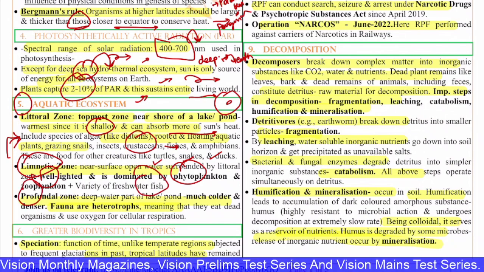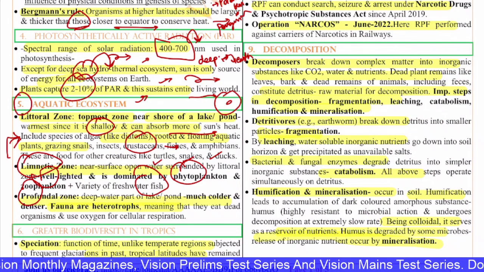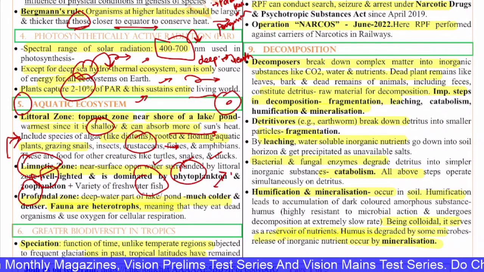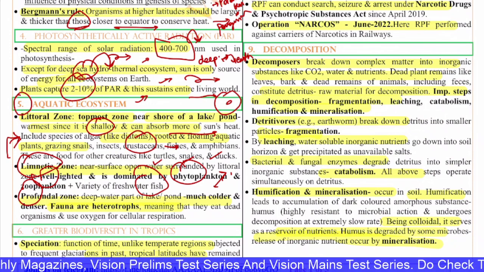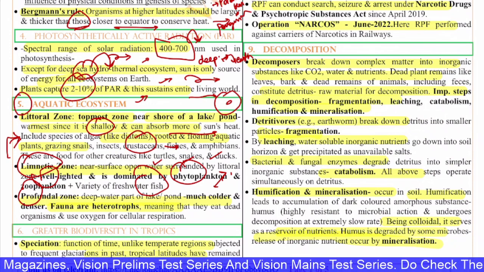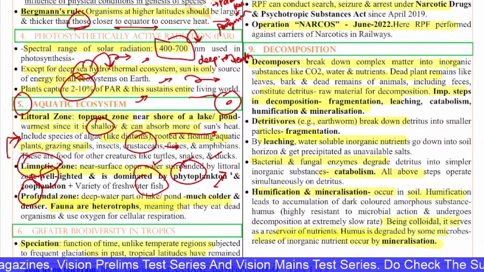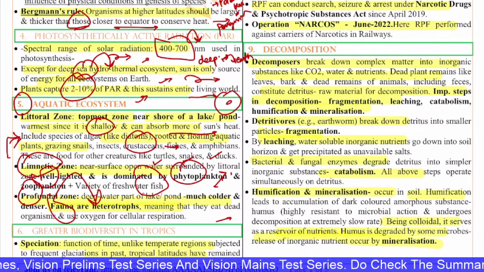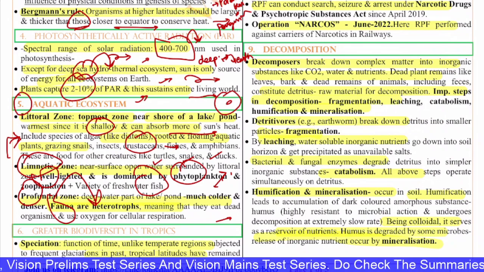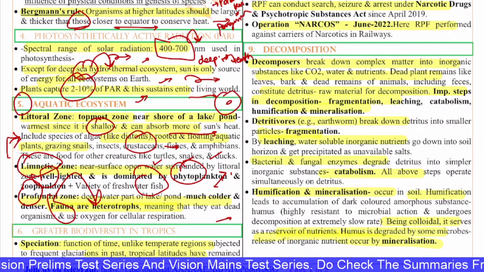Next, you have the profundal zone. This is the deep water part of the lake. It is much colder and denser. Generally, hot water is light and cold water is heavy. The cold water density is high. The fauna are heterotrophs, meaning that they eat dead organisms and they use oxygen for cellular respiration.